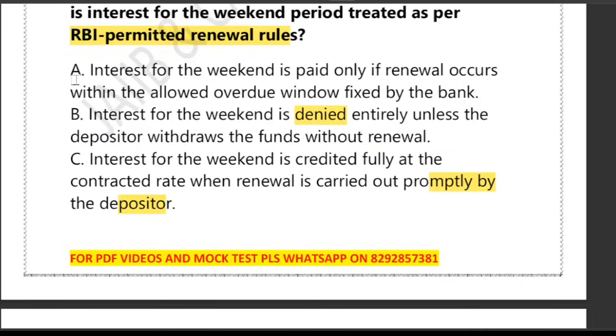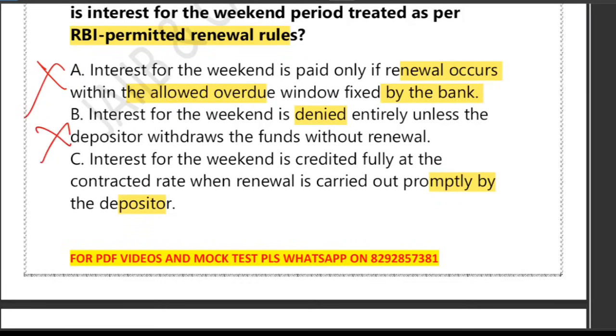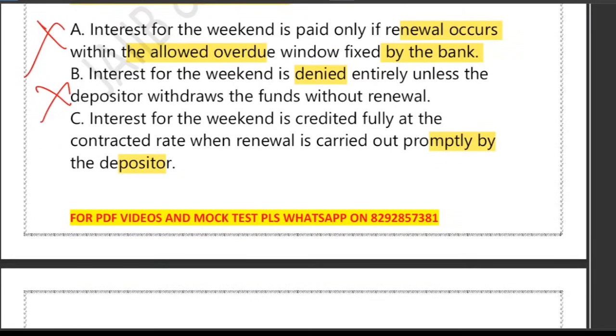If you see option A, it says interest for the weekend is paid only if renewal occurs within the allowed overdue window fixed by the bank. It talks about an allowed window, but does not clearly state overdue interest. That's why it is wrong. B says that interest is denied completely. Wrong. Overdue interest may be paid. C says that the full FCNR contracted rate is paid, never allowed for the overdue period.